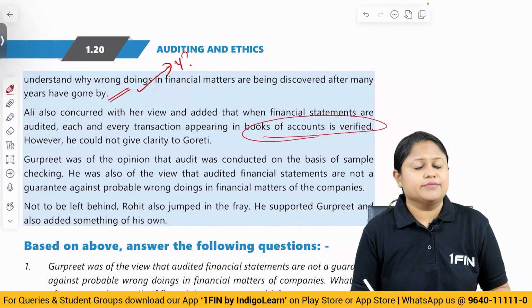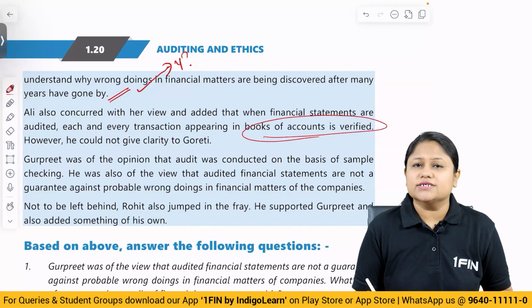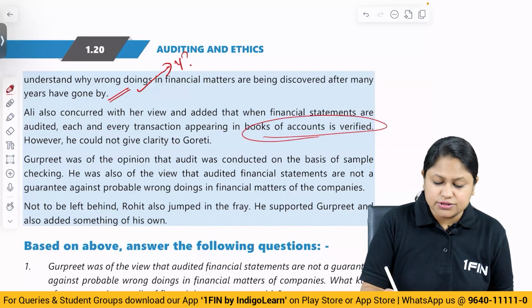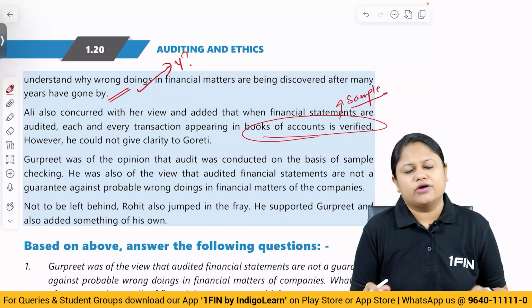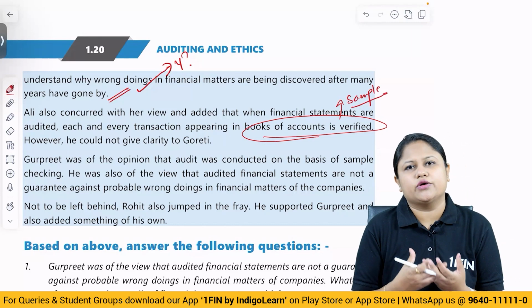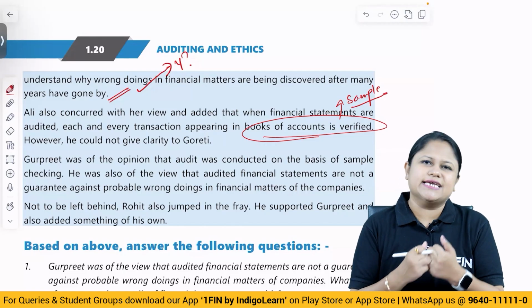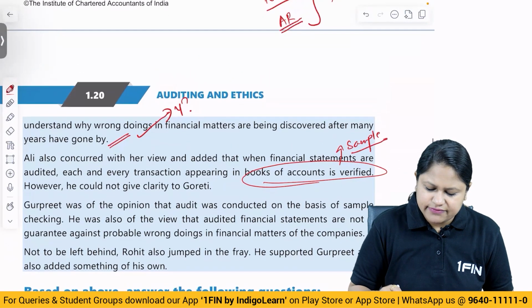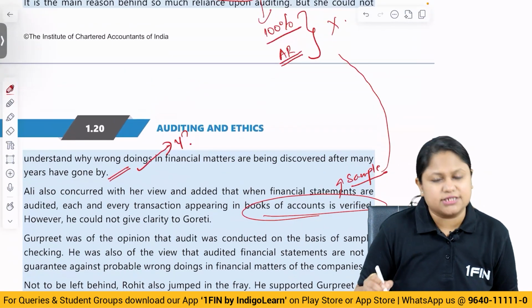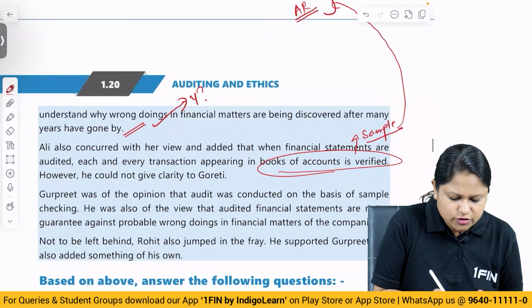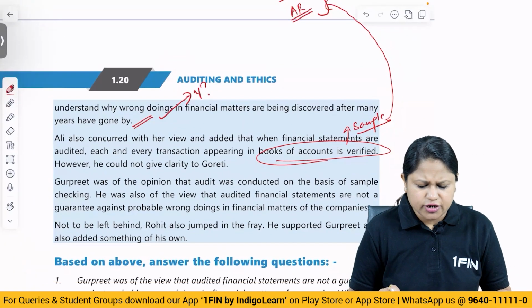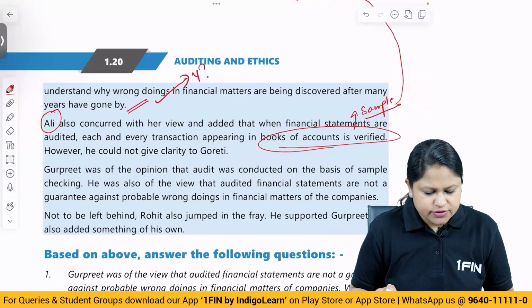So for this, inherent limitations have to be understood very well, because the nature of audit procedures is that we are going to use samples, and in a sample we know very well we are not having the kind of time or resources required for the purpose of checking each and every transaction, and that is the reason we will not be able to give absolute assurance. They are all interconnected, correct. So here even this friend Ali is going wrong. However, he could not give clarity to Gorita.